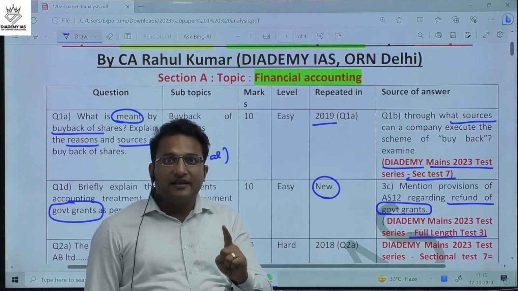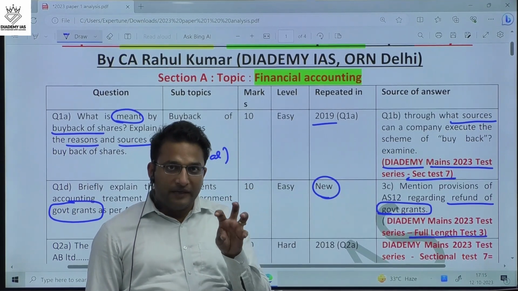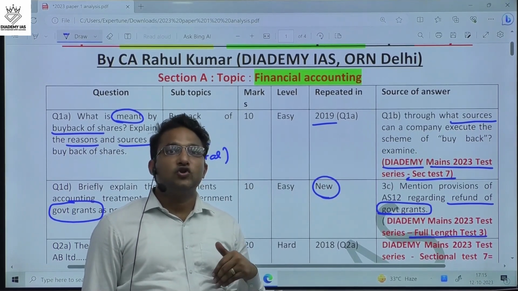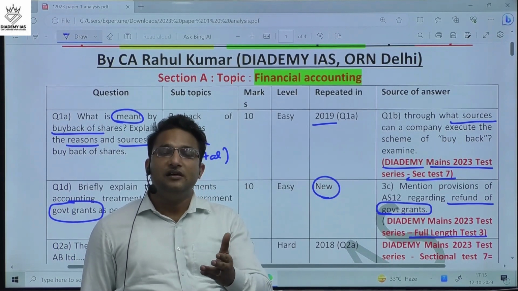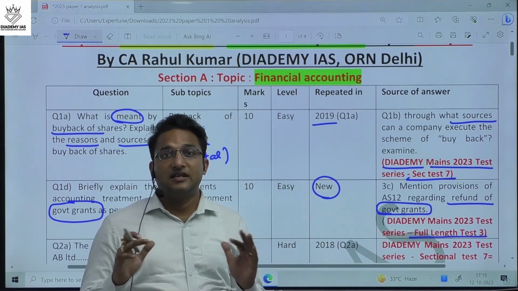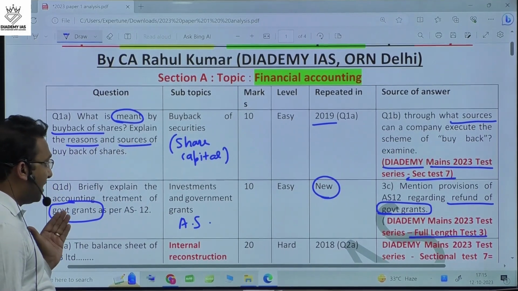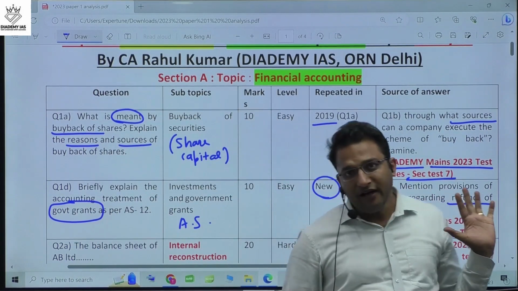So if you are attending the test series, then whatever question we ask, you should prepare that topic completely from all perspectives. We might be asking one perspective in the exam, but UPSC may ask the same perspective, like they did in the case of buyback, or they might ask some other perspective, like they did in the second question.